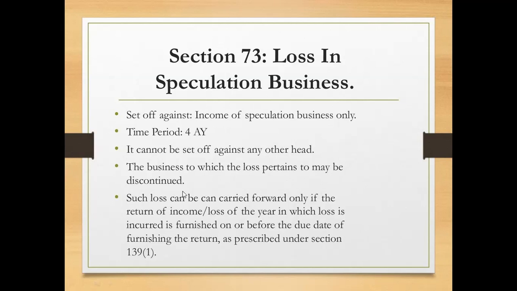So even if there is any loss from the business, if it is also discontinued, then it can also be adjusted. Such losses can be carried forward only if the return of income of the year in which the loss is incurred is furnished on or before the due date as prescribed under section 139(1). So we need to follow the rules which have been given under section 139(1). Then they need to file the returns on or before the due date.